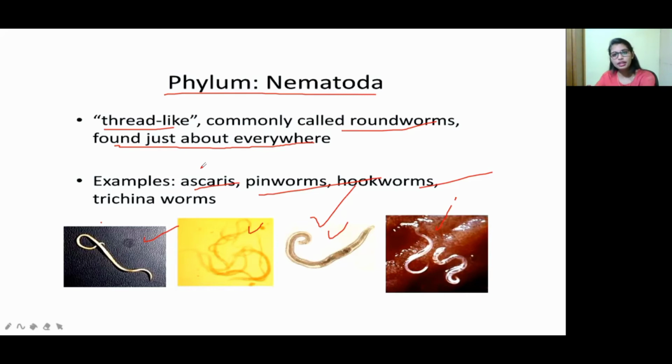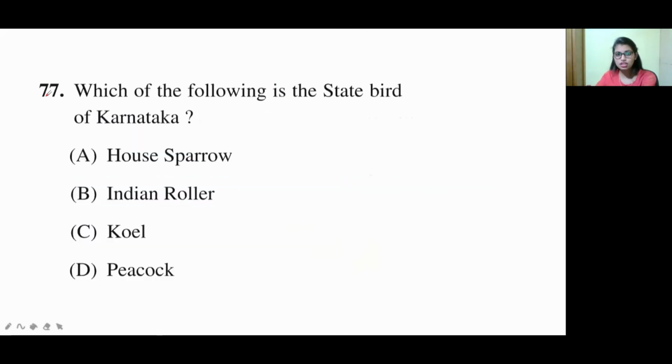Then next question: which of the following is the state bird of Karnataka? Option A, house sparrow, option B, Indian roller, option C, koel, option D, peacock. In the last case, they were asking about the state bird. In the upcoming ones, they may be asking about animal, tree, fish, whatever. So let us see.